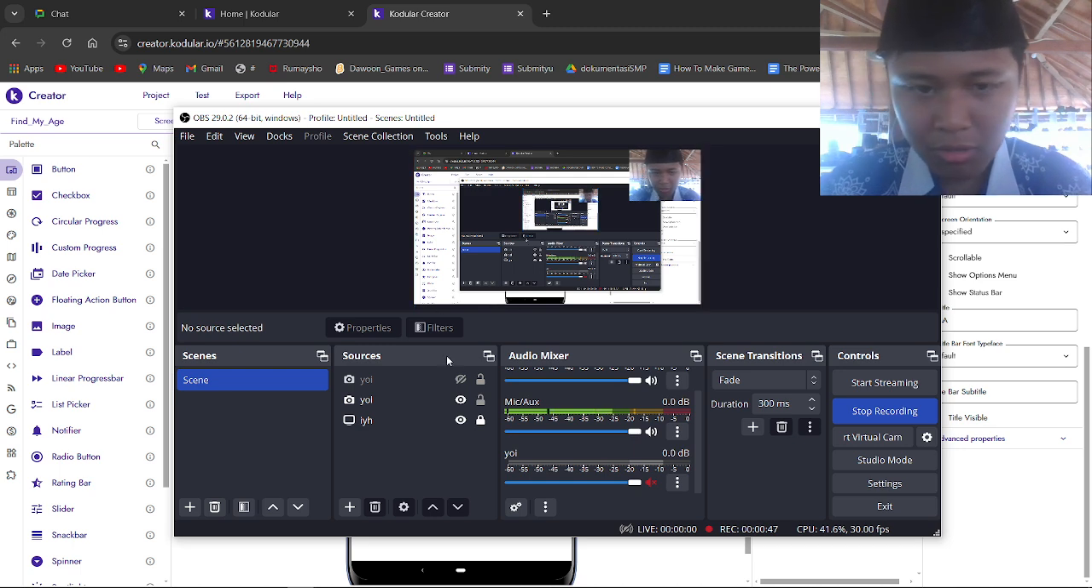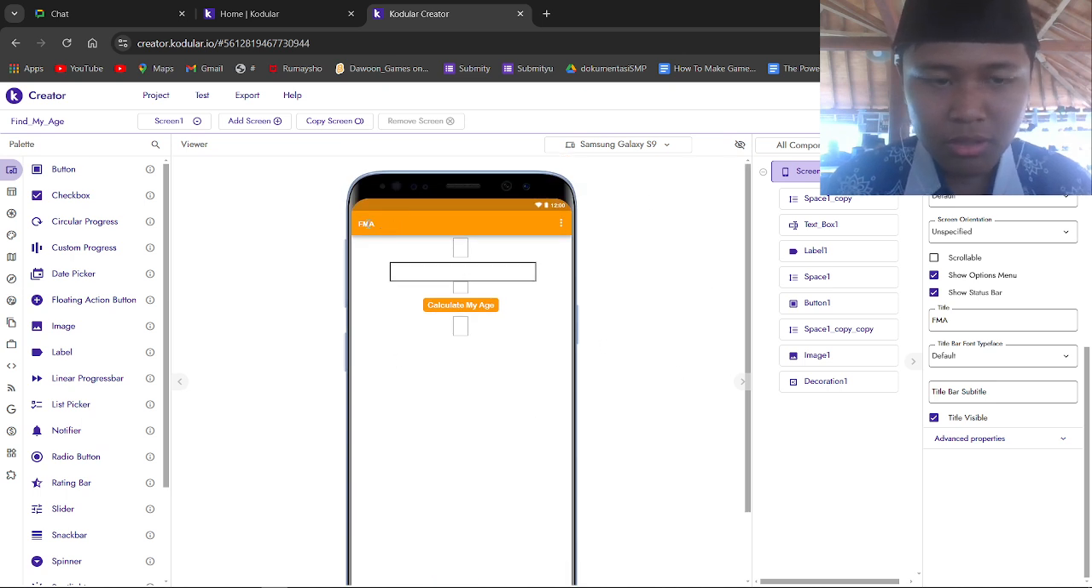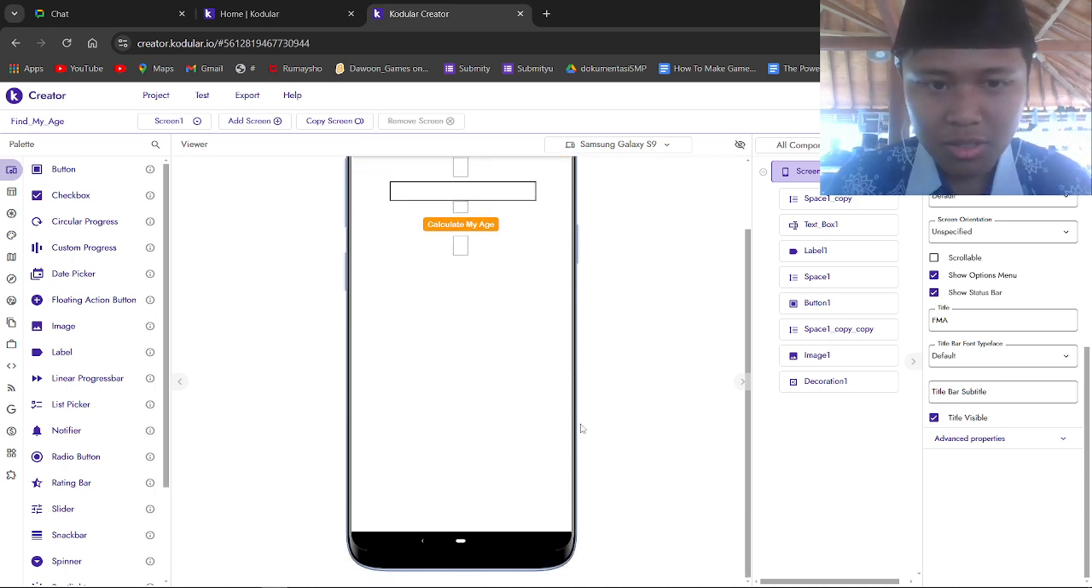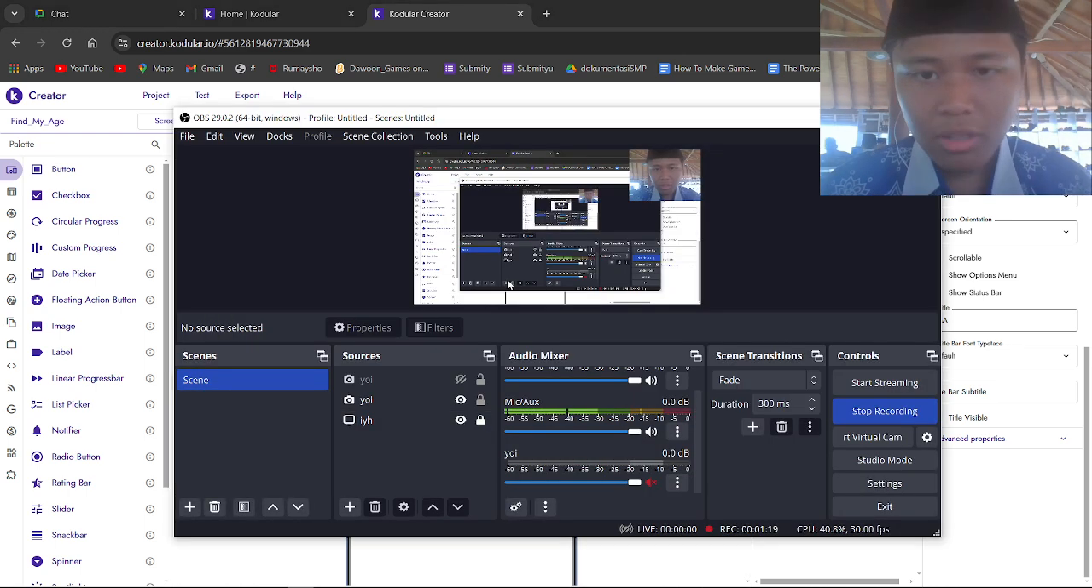So yeah, now let's see the UI first. The UI is very simple. This is the FMA, it means Find My Age. The screen one, yes. And then this orange is the text box to type in here, and then click the button, Calculate My Age. In here it's blank, but in the app it's not. There will be an image, like for 2008, and then there is a picture saying you have entered the age of a teenager, like that. Yeah, maybe that's all for the UI.